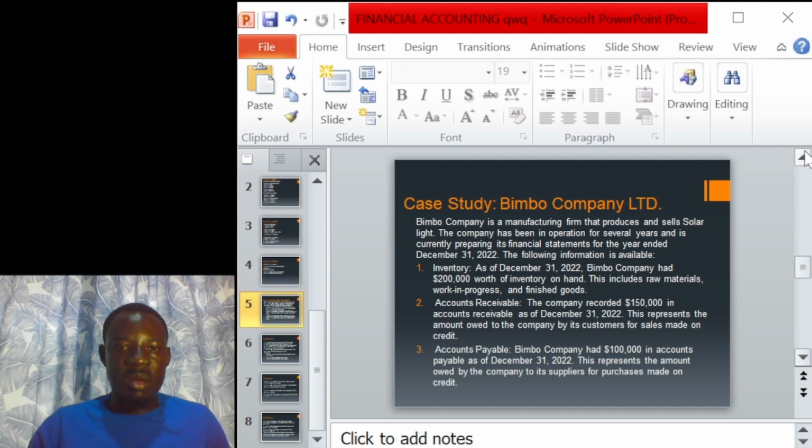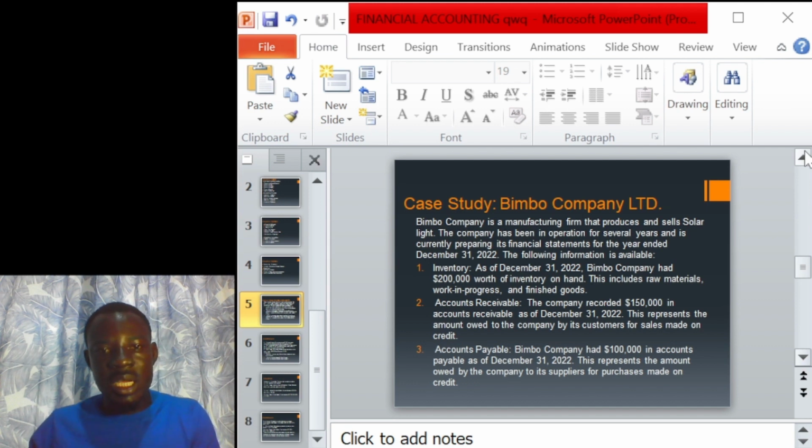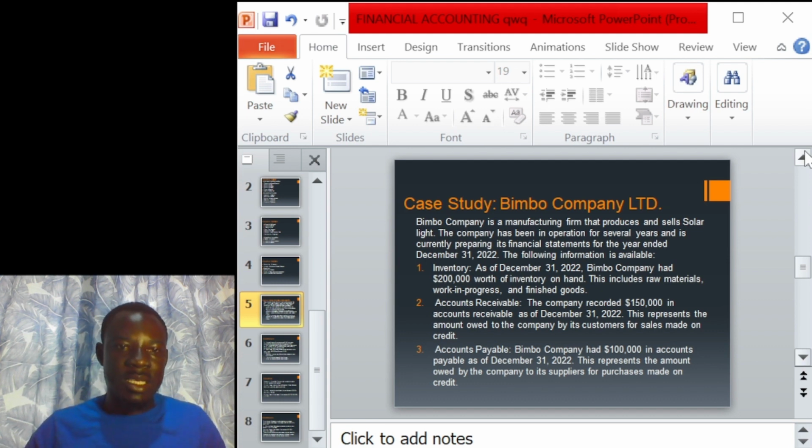Account payables. When we say account payables, they are the people we, the company, are owing, especially our suppliers. When we bought goods on credit from our suppliers and we did not pay cash, it means that we are owing our suppliers. That name for the owing to our suppliers is known as account payable. Therefore, Bimbo Company has $100,000 in account payable as of December 31st, 2022. This represents the amount owed by the company to its suppliers for purchases made on credit.